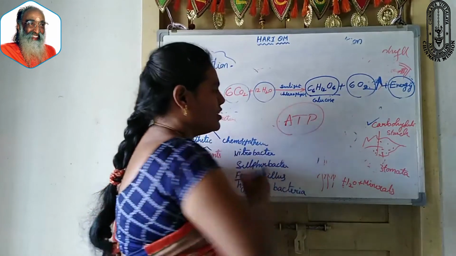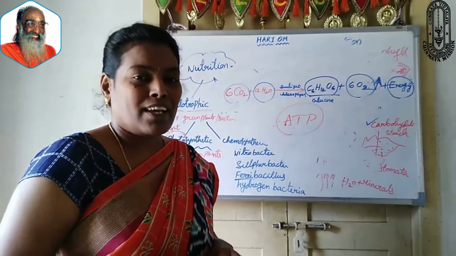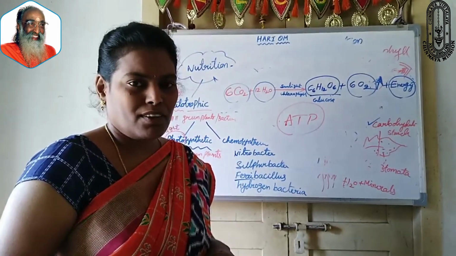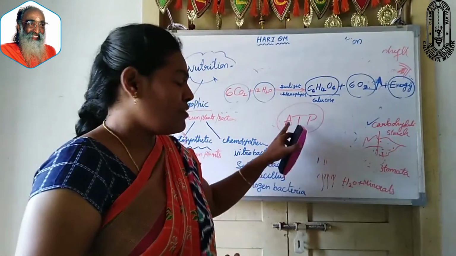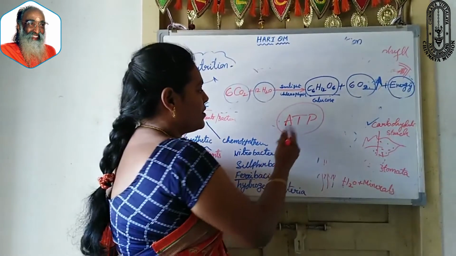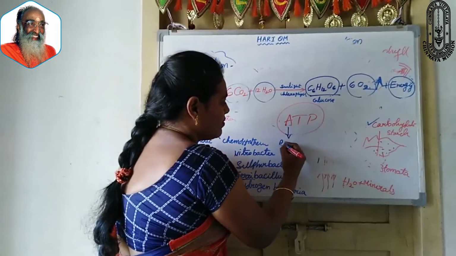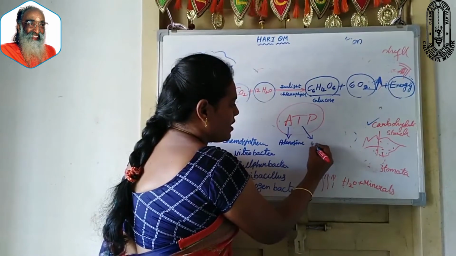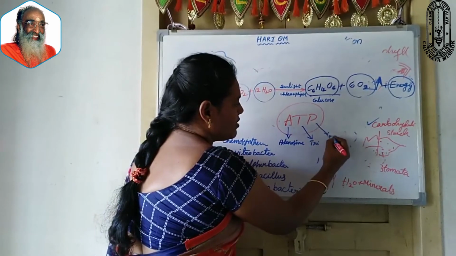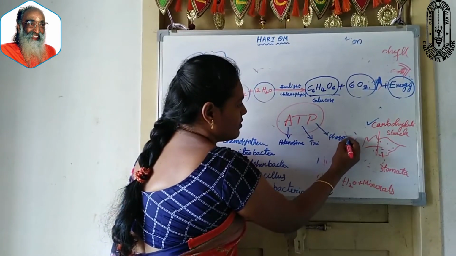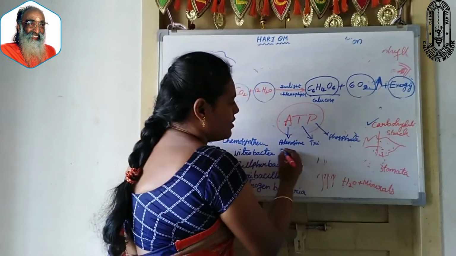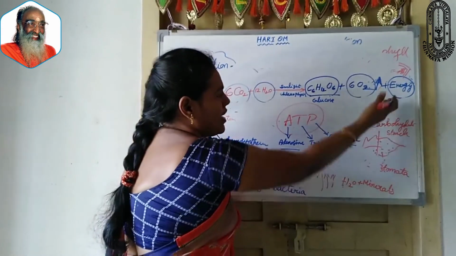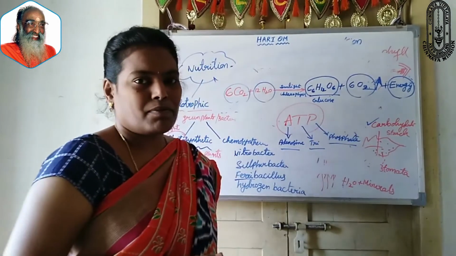I hope you know what is meant by ATP. In the case of plants, energy is stored in the form of ATP. ATP means adenosine triphosphate. Energy means nothing but ATP.